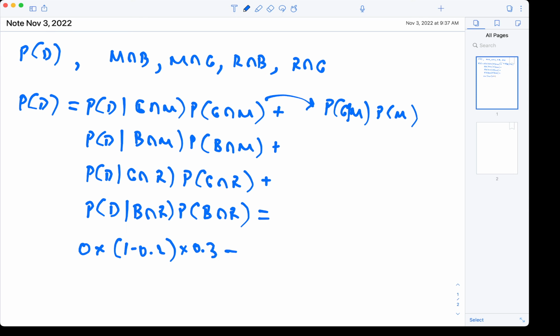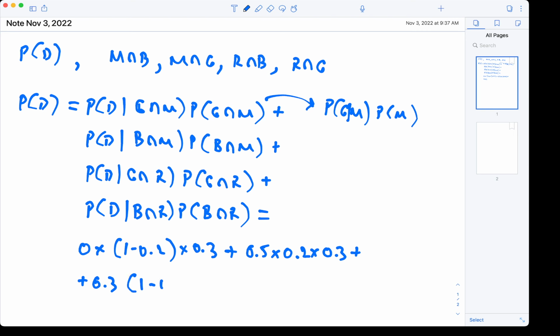Okay, so now let's go to the second set of terms. And those would be 0.5 times 0.2 times 0.3 again. And now we knocked out morning for both good weather and bad weather. All right, and then we've got 0.3 for a delay with good weather and the rest of the day.